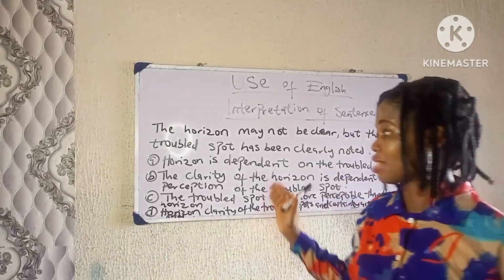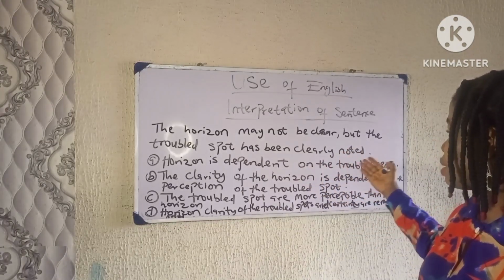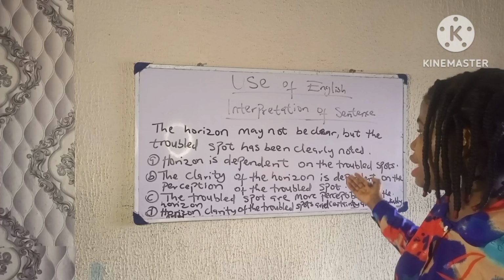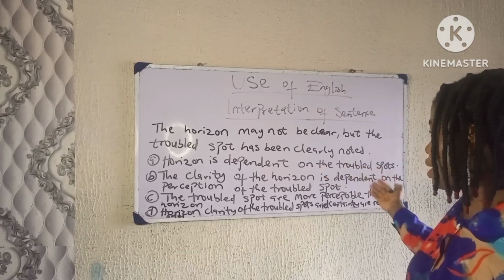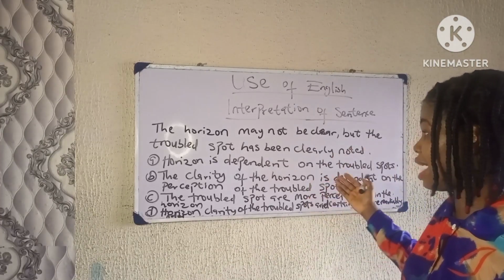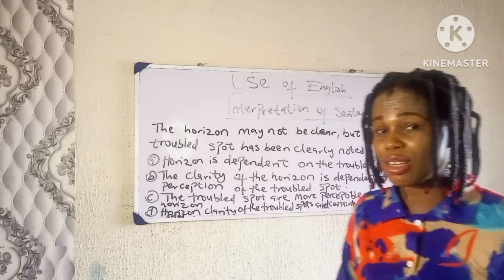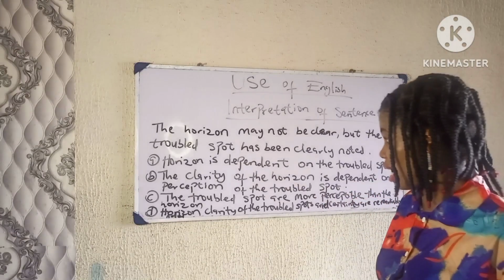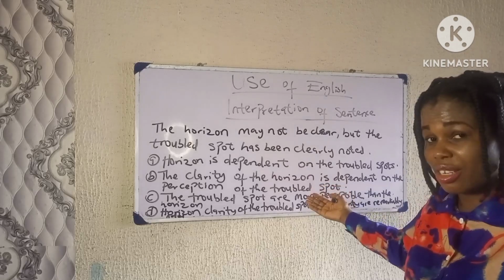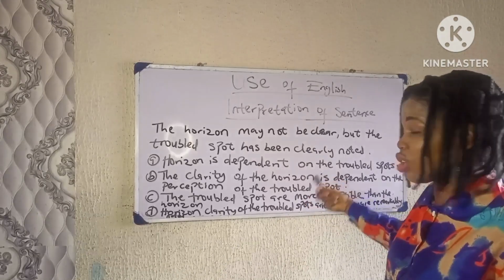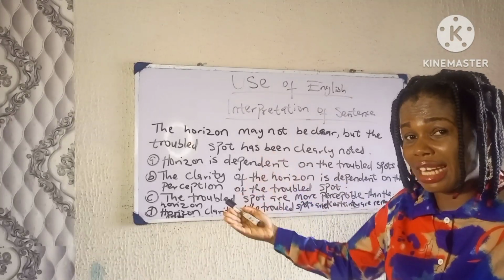Now let's look at this sentence closely. The horizon may not be clear, but the trouble spot has been clearly noted. It means that despite the fact that the horizon is not clear, the trouble spot has been clearly noted.